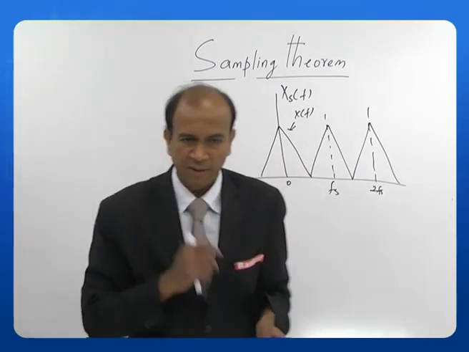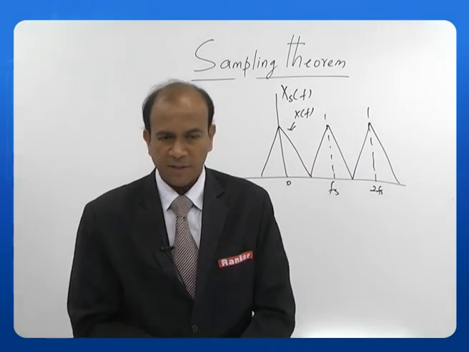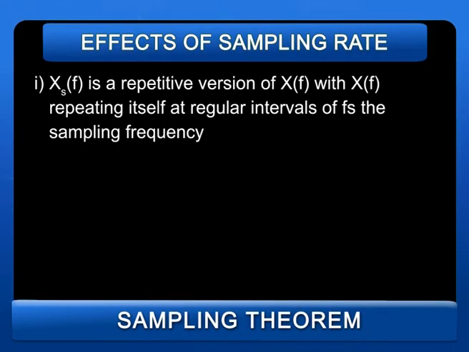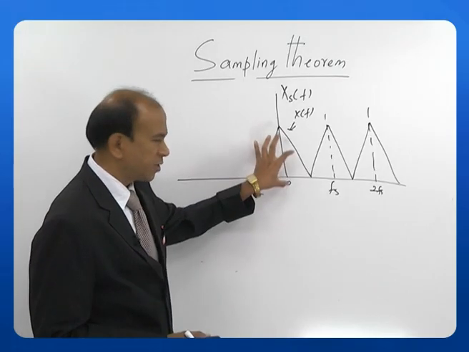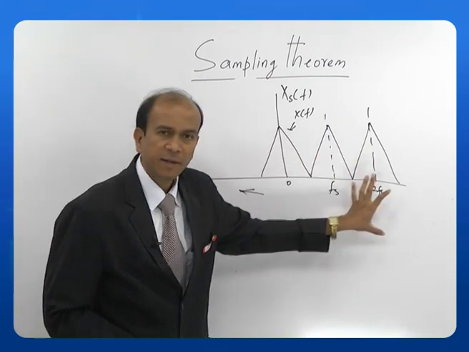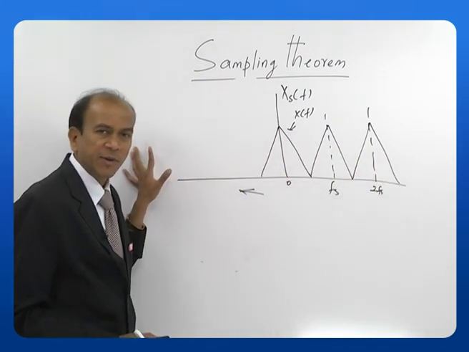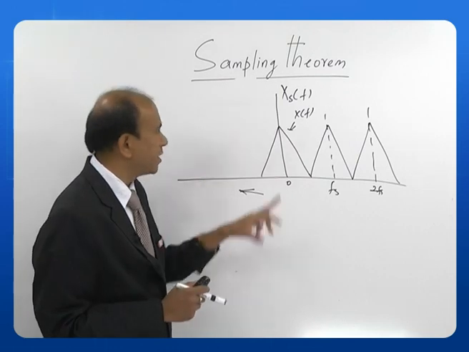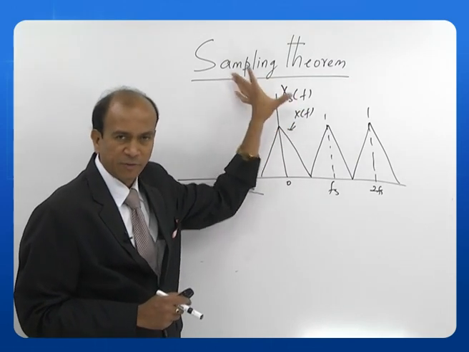Okay. So, let us just redefine that again. After seeing this, let us repeat this. What is xs of f? It is a repetitive version of x of f, with x of f repeating itself at regular intervals of Fs, the sampling frequency. So, this is x of f repeating this side, the same thing repeats this side also. So, all these repetitions combined together will result in xs of f. That is the first point.